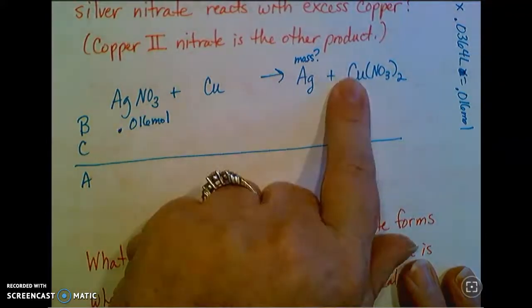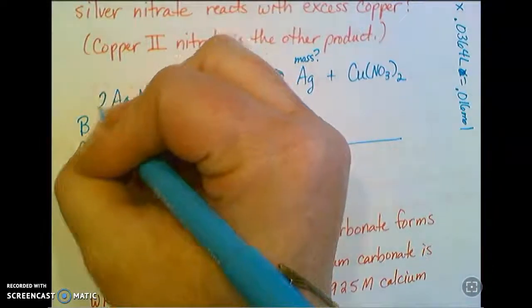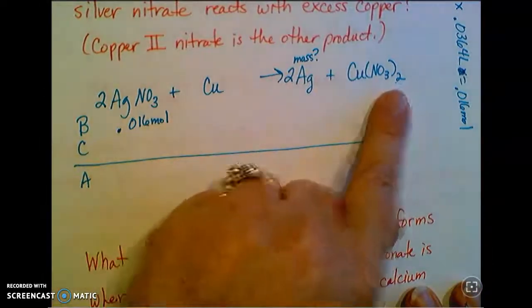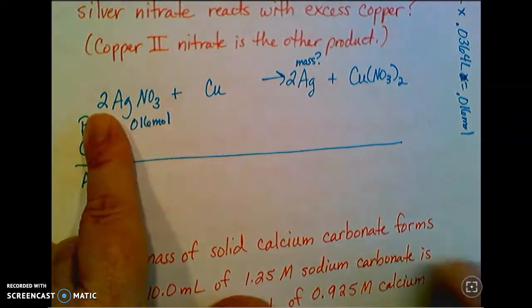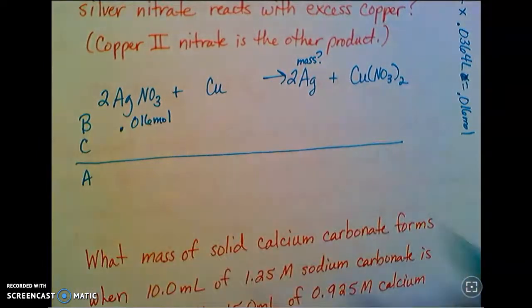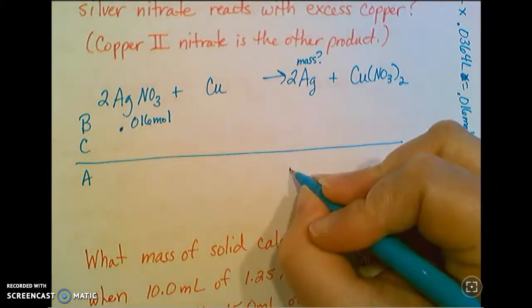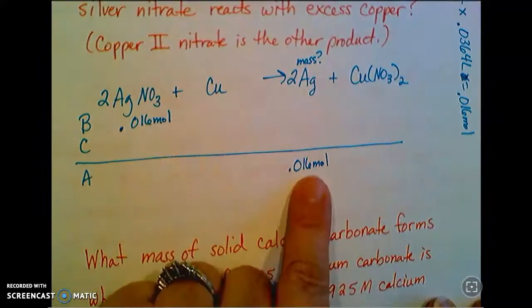Silver's good, copper's good, nitrate is not good. So I need a 2 there, which changes this. And then it looks like I'm balanced. Alrighty. So this is a 2-to-2 ratio of silver nitrate to silver. So if I'm using 0.016 moles, I'm going to produce 0.016 moles of silver.